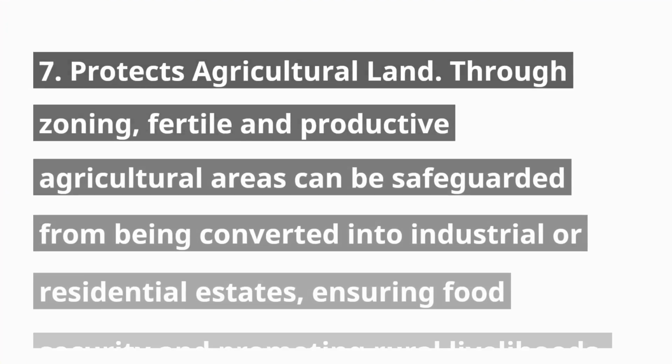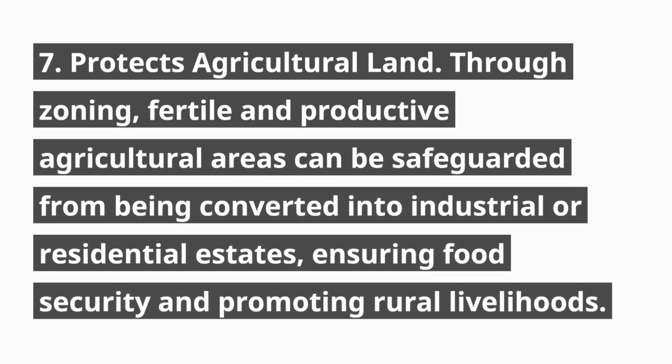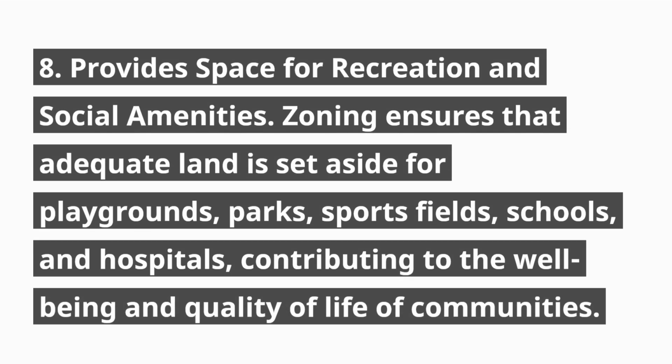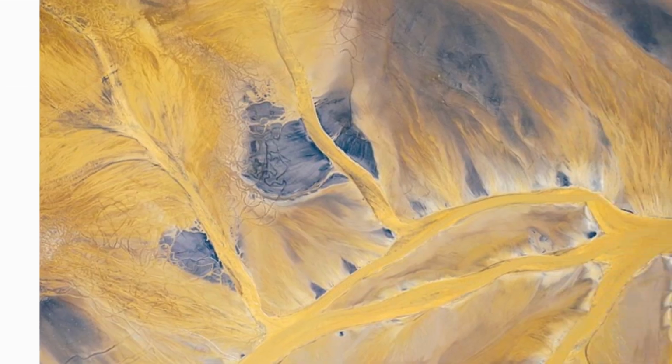7. Protects agricultural land. Through zoning, fertile and productive agricultural areas can be safeguarded from being converted into industrial or residential estates, ensuring food security and promoting rural livelihoods. 8. Provides space for recreation and social amenities. Zoning ensures that adequate land is set aside for playgrounds, parks, sports fields, schools, and hospitals, contributing to the well-being and quality of life of communities.